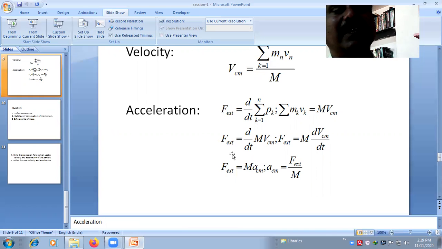Capital M is taken outside, so F external equals capital M into dVCM divided by dt. Here dVCM by dt is nothing but the acceleration, so F external equals M into ACM. So ACM equals F external divided by capital M. This is the acceleration of the center of mass of that system.